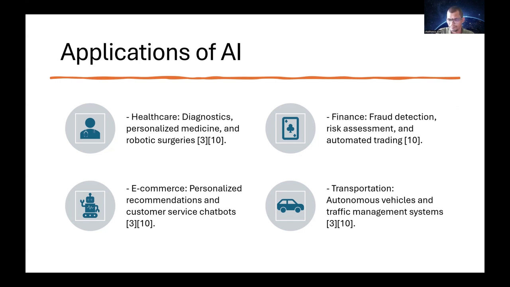The next application is in transportation. As I told you, the self-driving cars. Recently in Bangalore, they have launched self-driving cabs. All these work on artificial intelligence. So autonomous vehicles and traffic management systems all come under transportation. There are other applications, but I have taken the major top four applications of artificial intelligence.